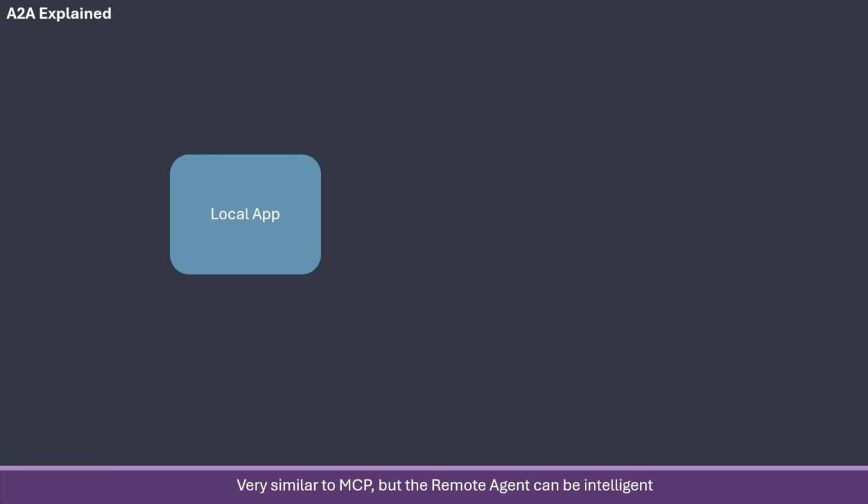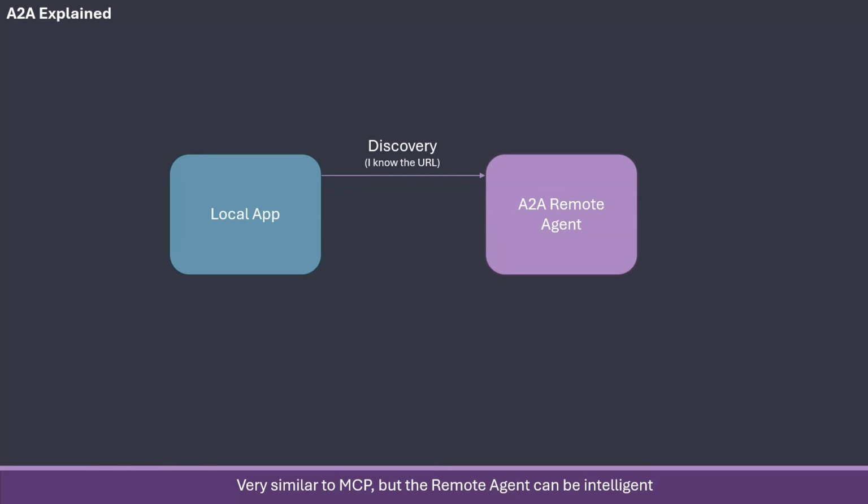What happens is you have a local app and you know a URL for another agent. That is something called an agent card. So the remote agent has some kind of skills. It's normally tools, but it could also be that it's very good at something or uses a special model.